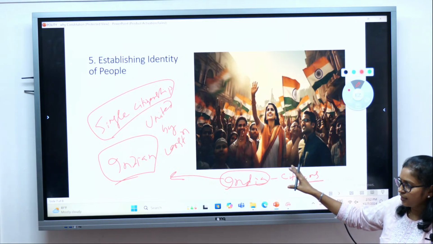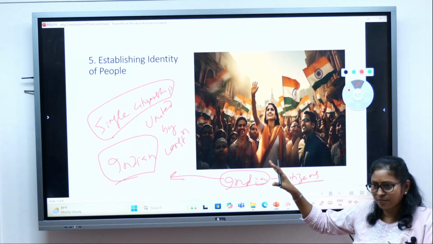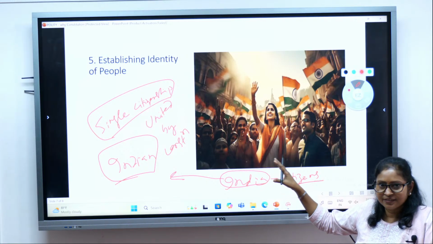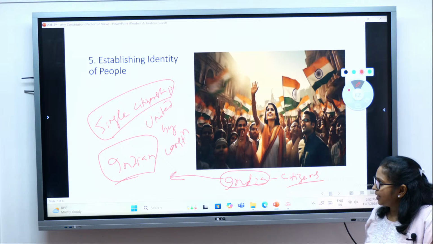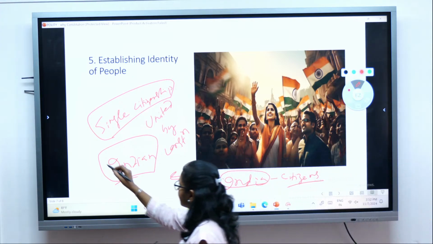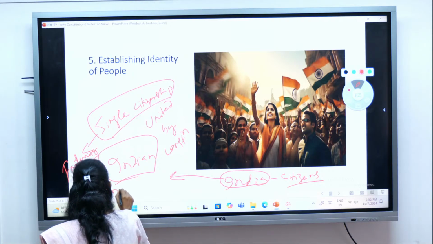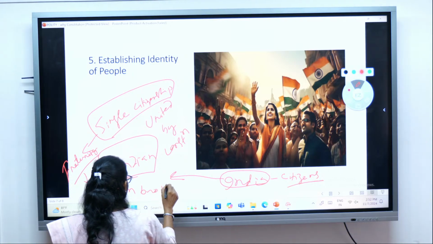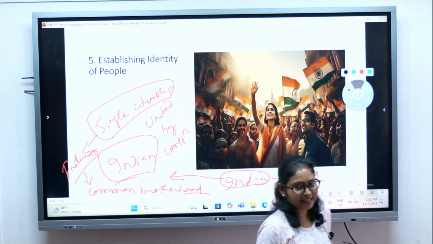So that is the very important function of the Constitution, to establish a common identity among the people, right? So we have a single citizenship, which ensures fraternity, a feeling of common brotherhood, that we all belong to the same nation.